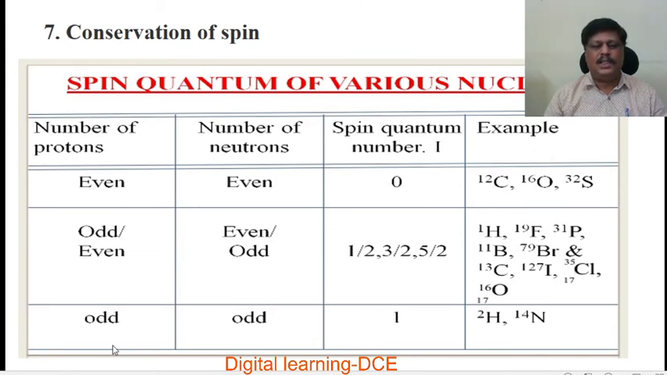If the number of protons is odd and the number of neutrons is also odd, then the spin quantum number is an integer. Example, this deuterium and nitrogen 14.